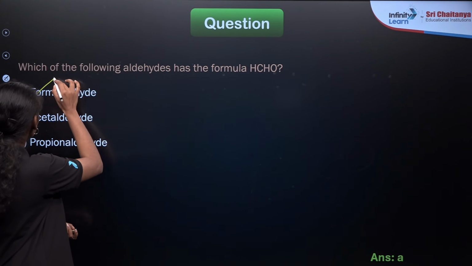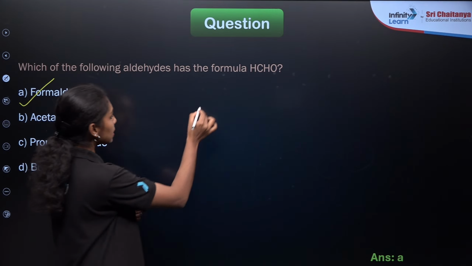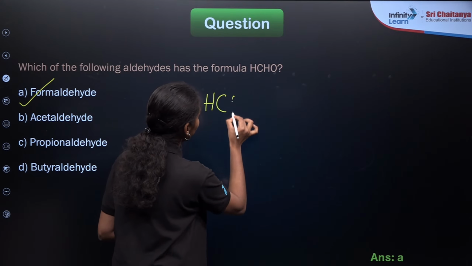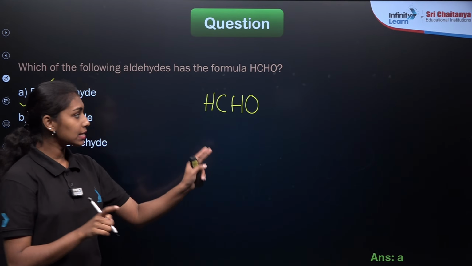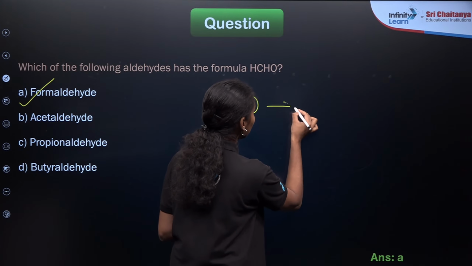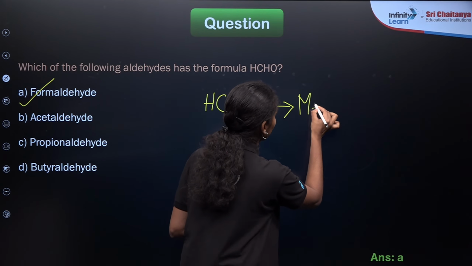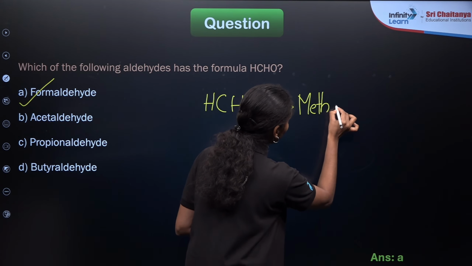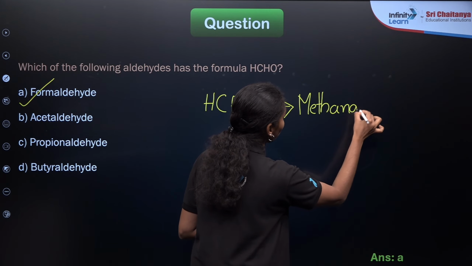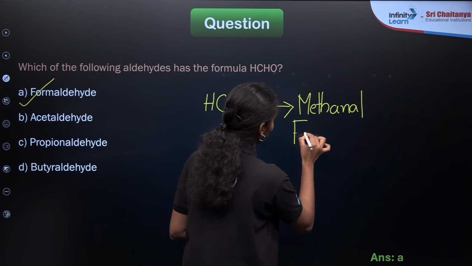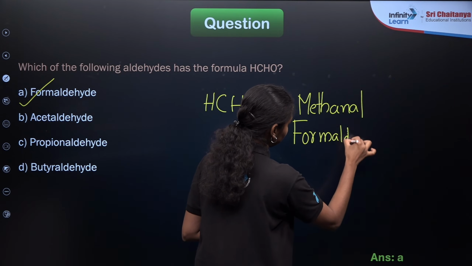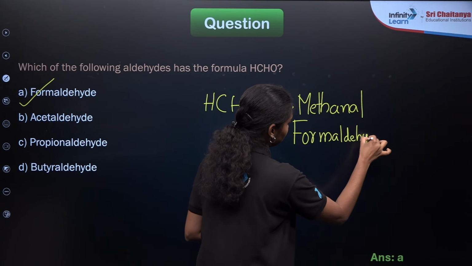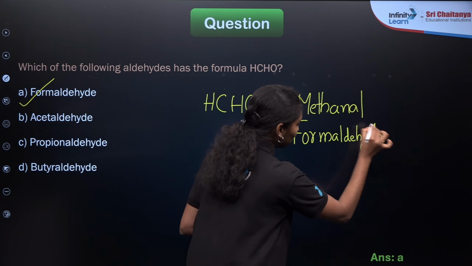This is not the IUPAC name, this is a common name, right? HCHO means there is only one carbon atom present. This is the functional group CHO, so the suffix will be -al. For a one carbon compound, it will be methanal. Methanal is the IUPAC name of this compound, and the common name is formaldehyde, because this aldehyde is formed from formic acid.